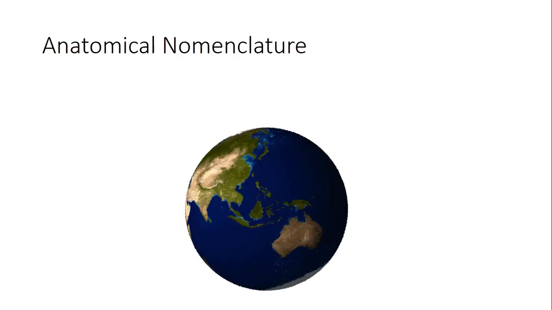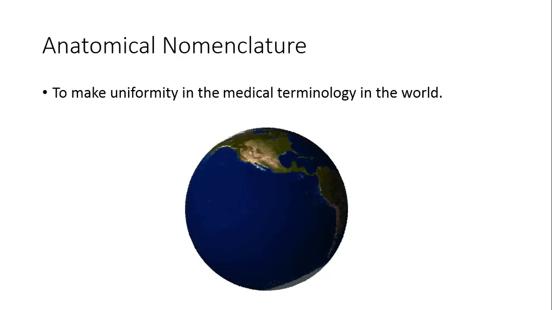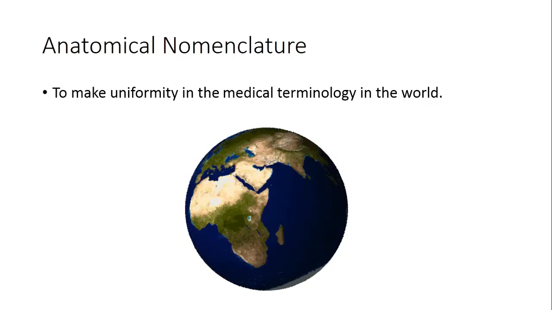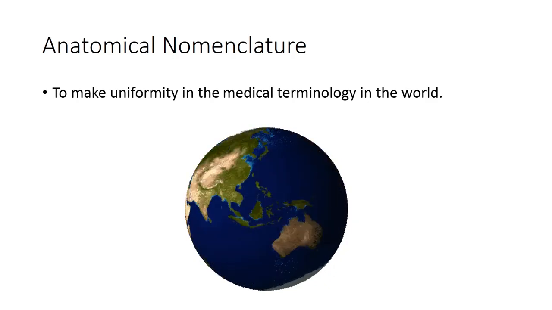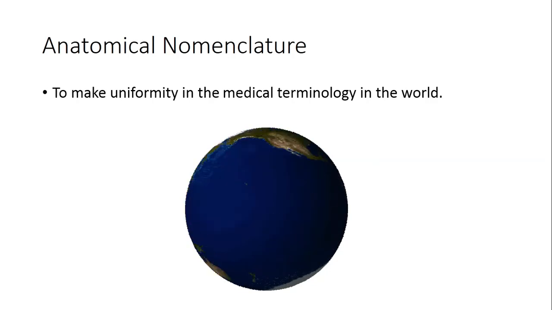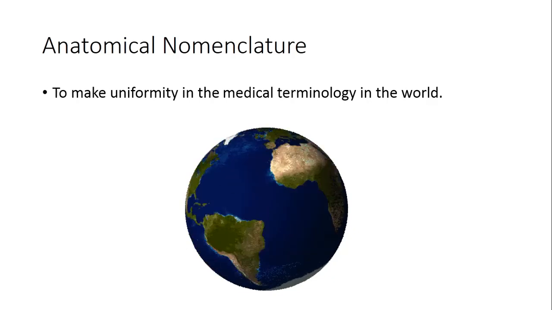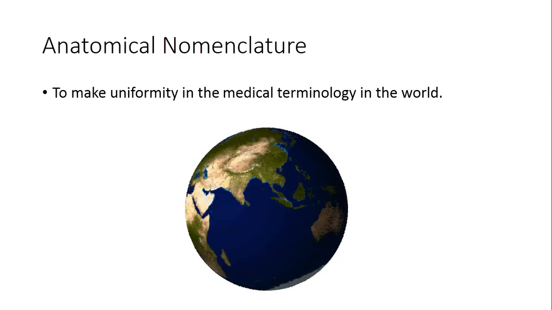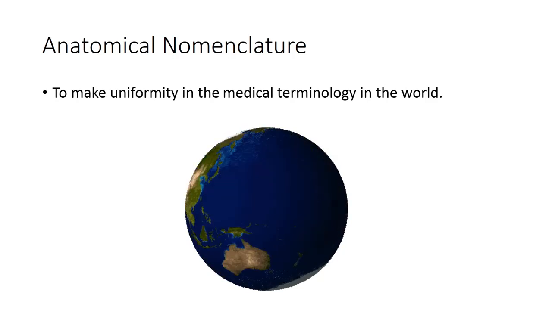Then anatomical nomenclature. So to make uniformity in the medical terminology in the world, every organ or every part of the body is termed by a particular name in the whole world. So liver is called liver in India, and liver is also called liver all around the world. So it makes uniformity in the medical terminology.